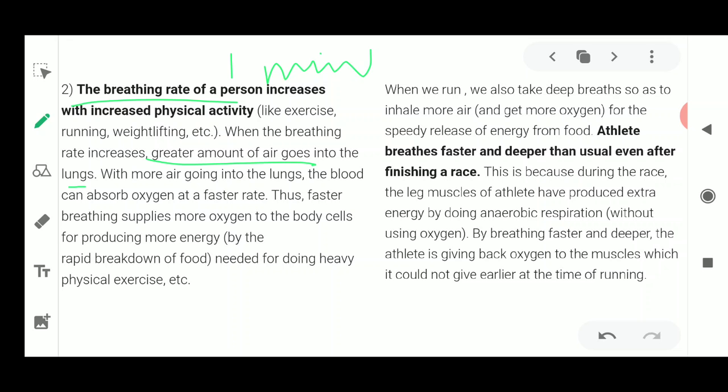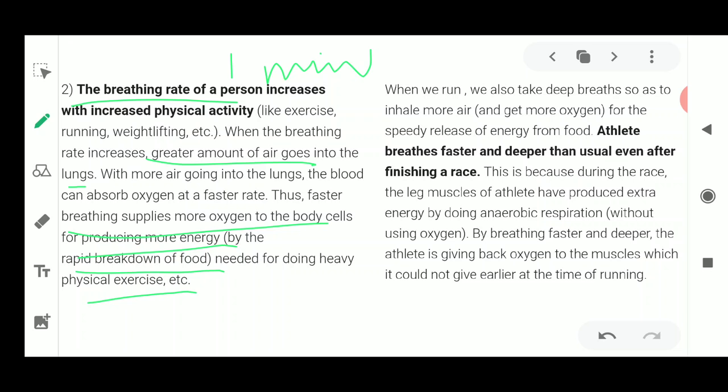Fine. Now thus the faster breathing rate supplies more oxygen to the body cells, so that more oxygen is going to produce more energy in the body of an organism. Okay, so this is about the rapid breakdown of food taking place while doing heavy physical exercises. Now when we run, we also take deep breaths so as to inhale more oxygen.